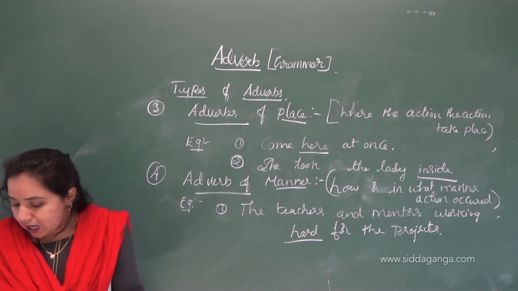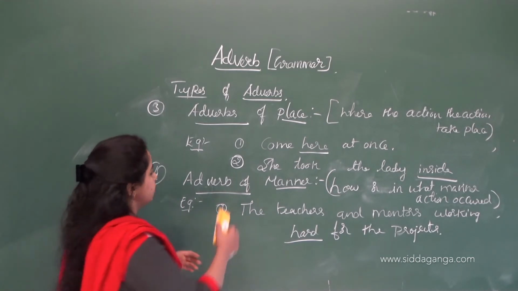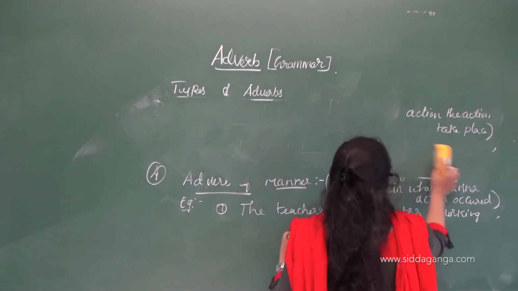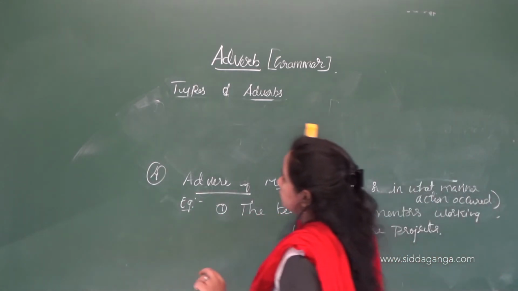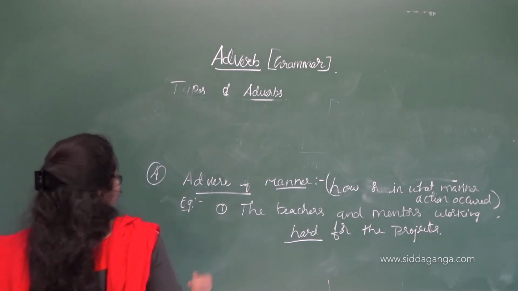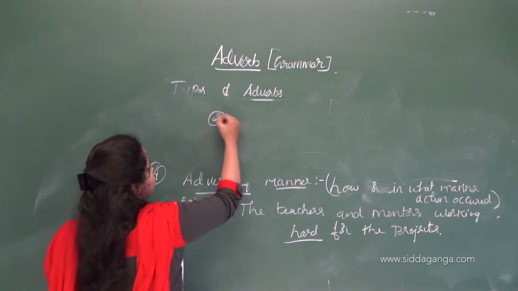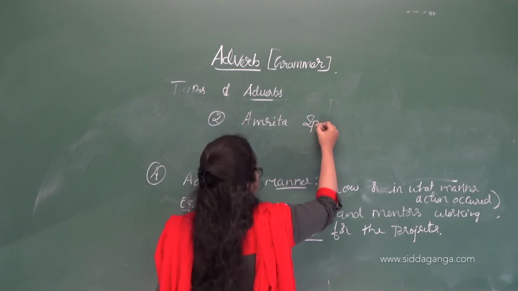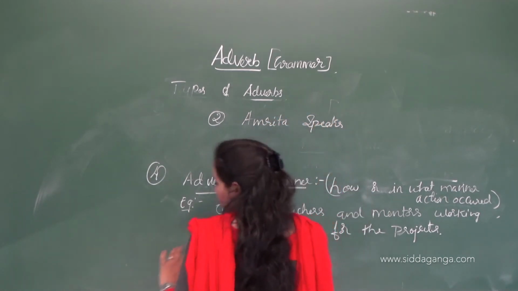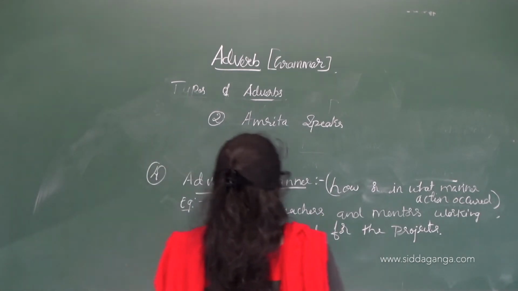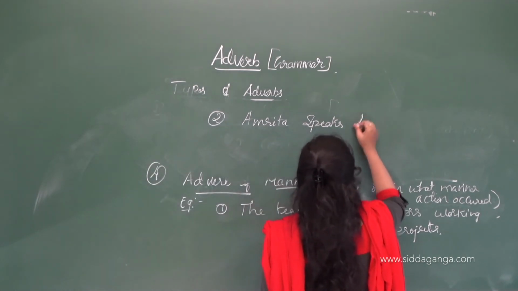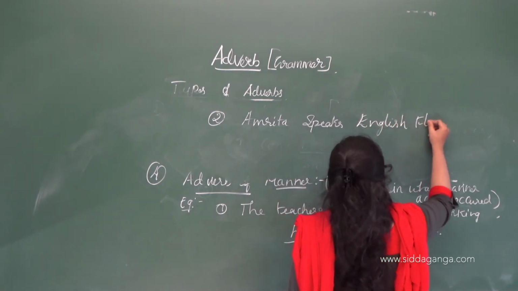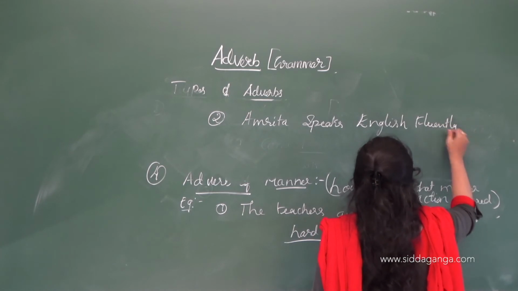Then: Amrita speaks English fluently. Okay.